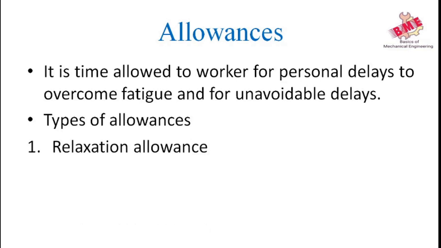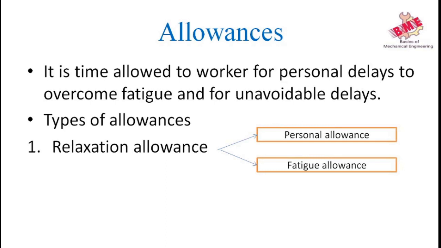First is relaxation allowance. Relaxation allowance has two major components: personal allowance and fatigue allowance. Personal allowances are provided to the worker in order to satisfy his personal needs like drinking water, visiting the toilet, a trip to the dressing rooms, etc. When the working conditions are favorable, a 5% allowance is added.